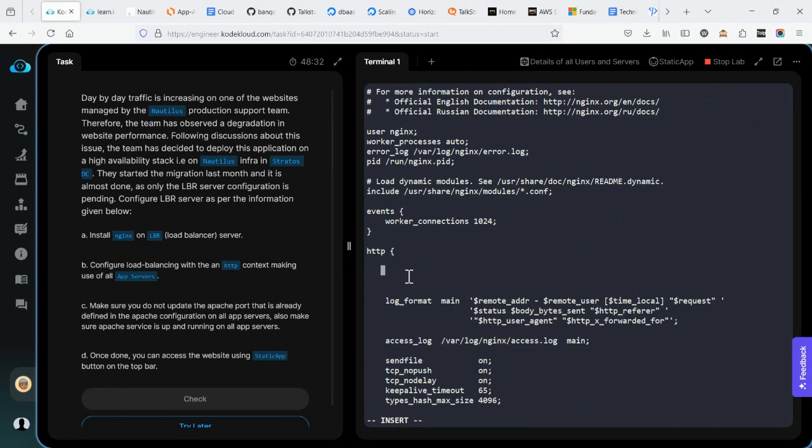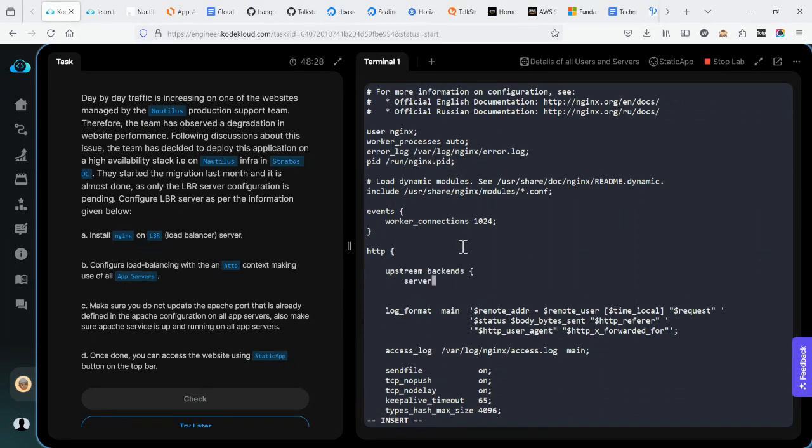I'll be adding the list of the servers that will be used during this load balancing process into the http section of the nginx.conf file.